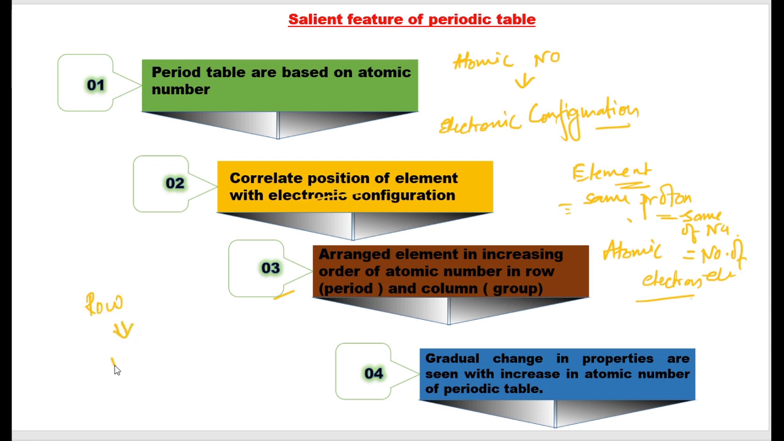The rows are called periods and columns are called groups. Okay? Now, as you move from group A, group B, group C, group D, there will be a gradual change in the atomic property of the element. Okay, either it will decrease, increase, or remain the same. So that's all. There will be some change, but it will occur gradually.